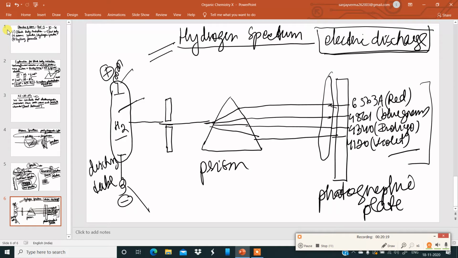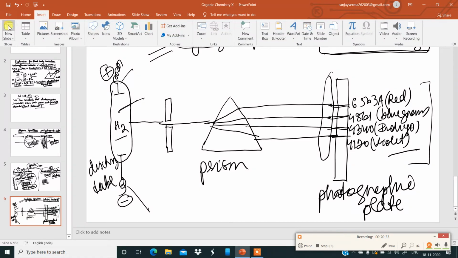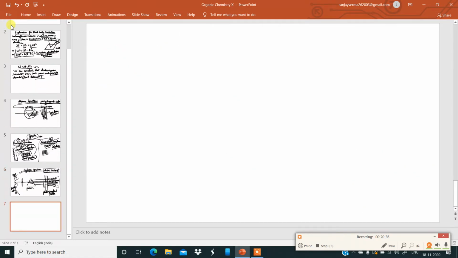These lines over here are lines of the constituents of the hydrogen spectrum. Now let us move further in this chapter.